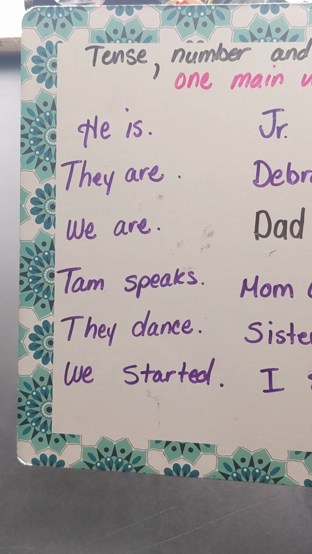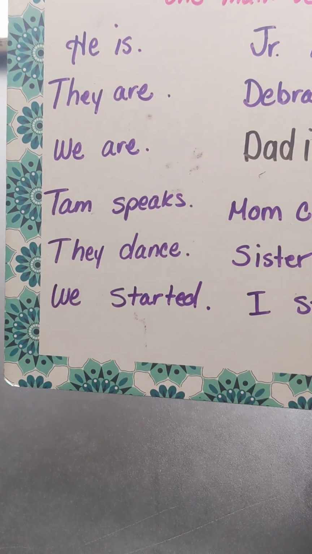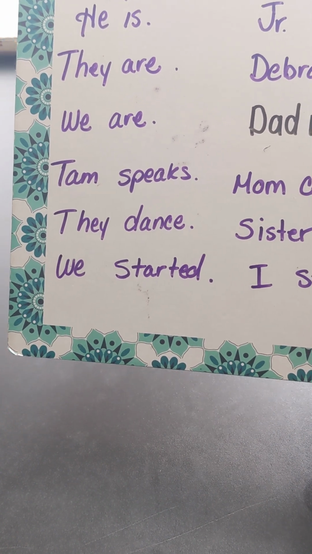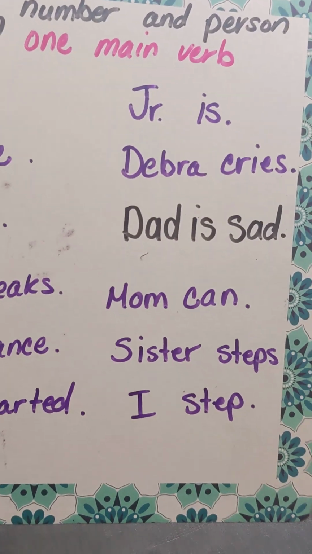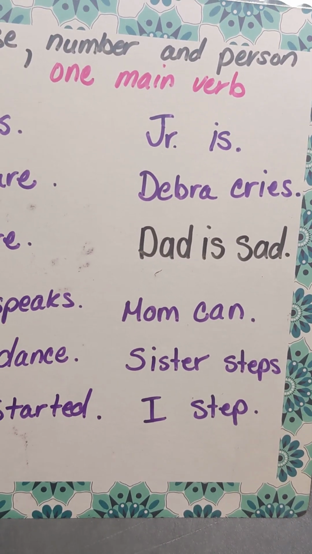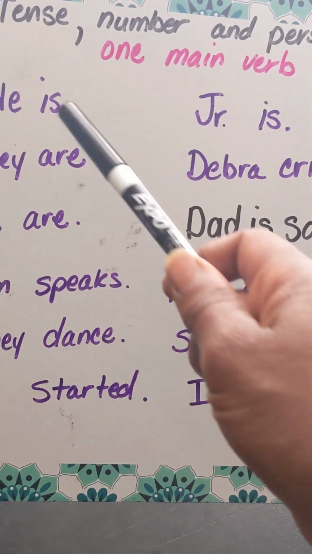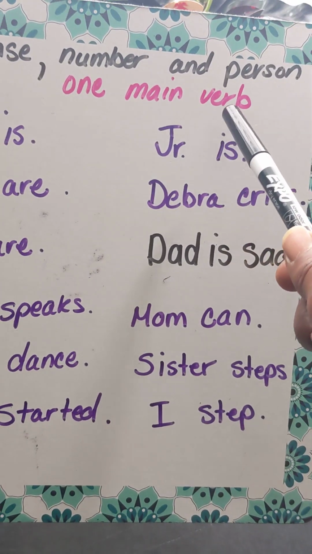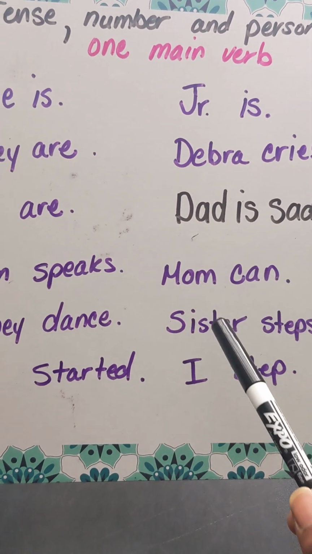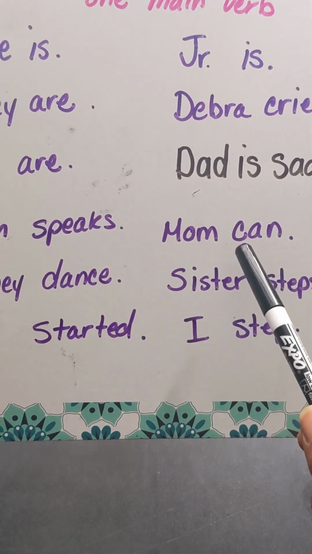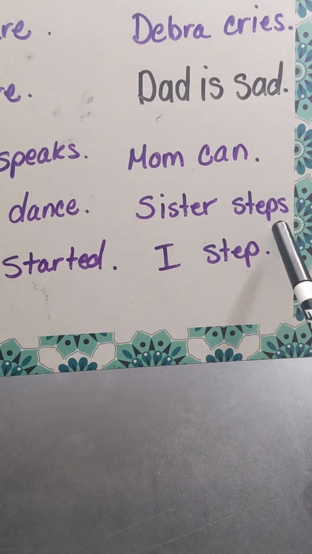So you've got these things. He is. They are. We are. Tom speaks. They dance. We started. Junior is. Deborah cries. Dad is sad. Now I explained that. All of the rest of these sentences have one main verb, and so does this. The main verb here is is. Mom can. The main verb is can. The subject is mom.